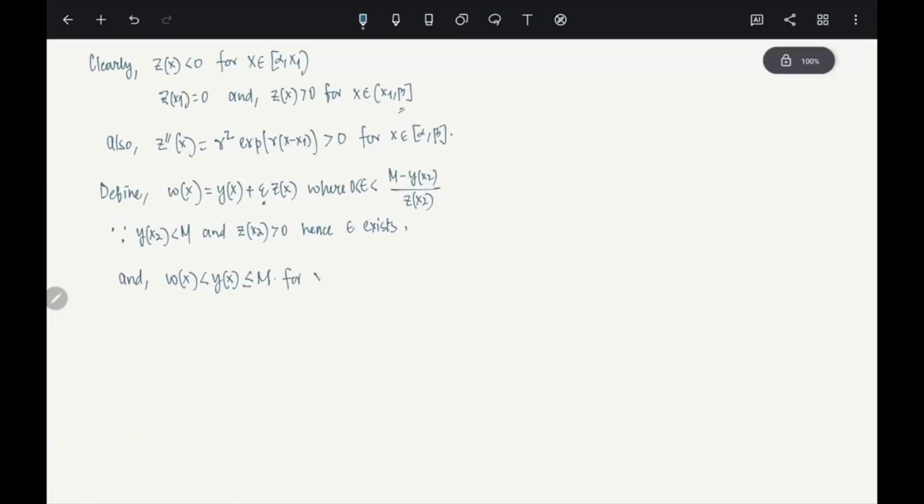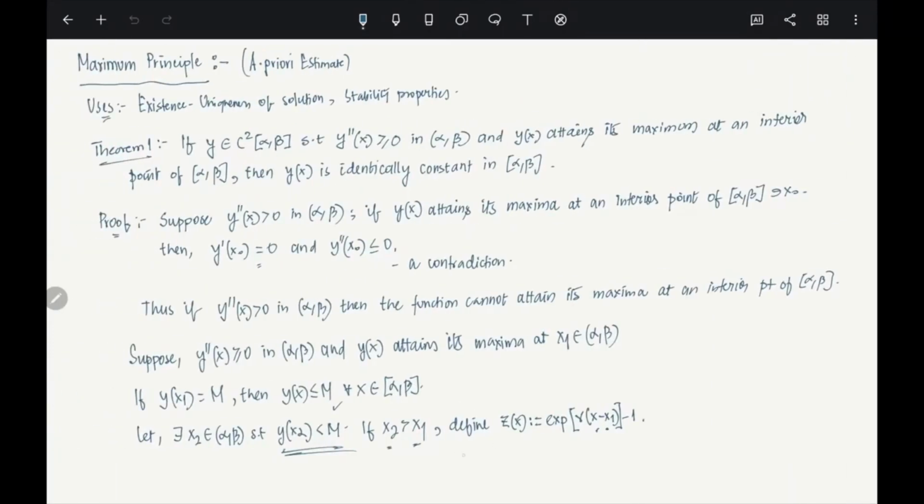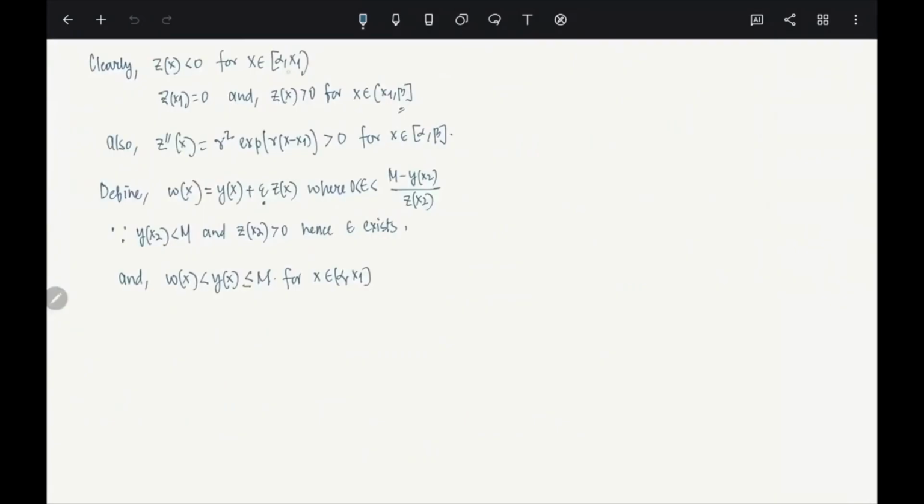For x in [alpha, x1] closed. Between alpha and x1, where is it? Here. Between alpha and x1, z is negative. So basically, w will be dominated by y of x. Clear? And w of x2, we have just calculated it, right? W of x2 is strictly less than m.